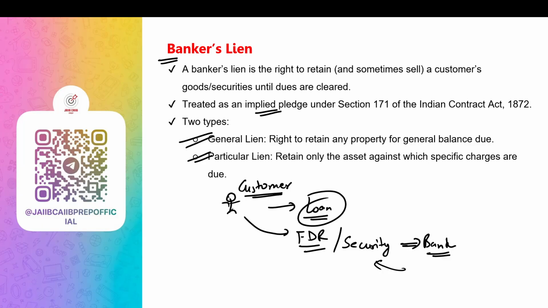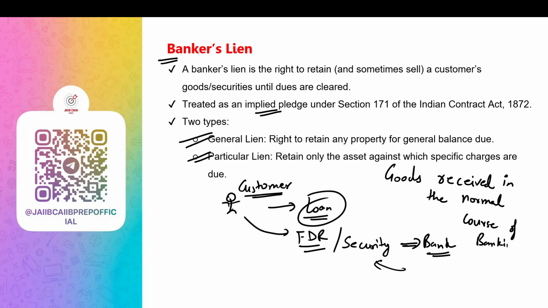Now, where can this lien be used? It can be used for goods received in the normal course of banking. This is one. Secondly, it should not be used for any special purpose for which goods are mentioned.